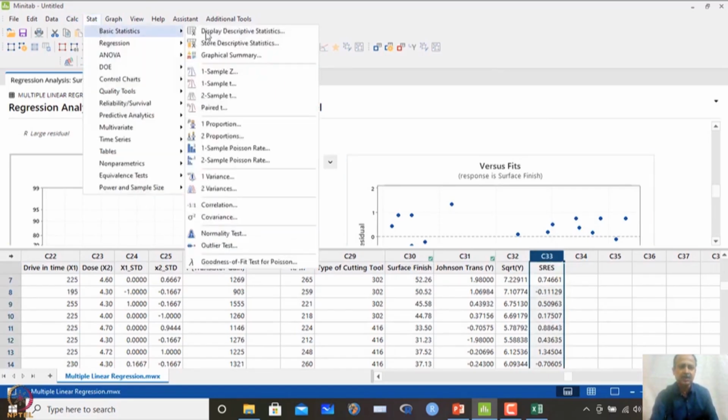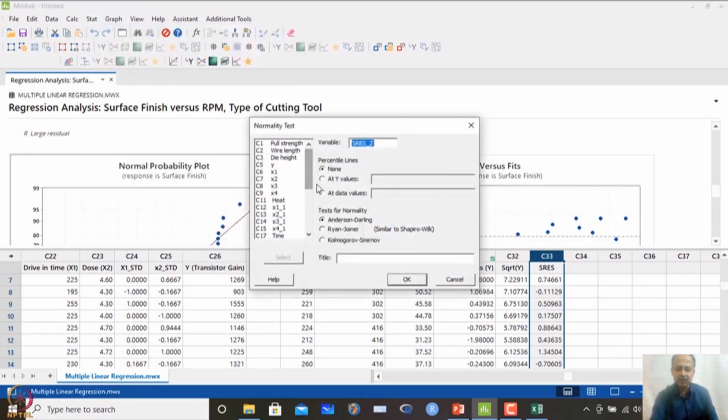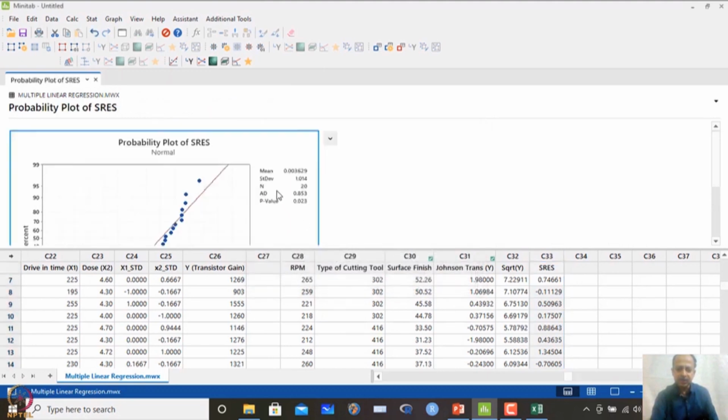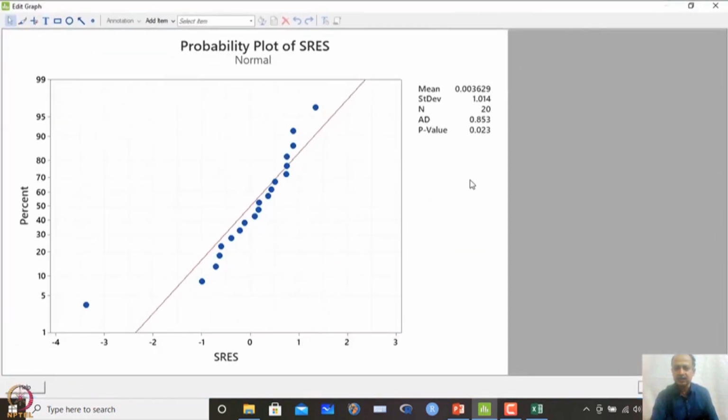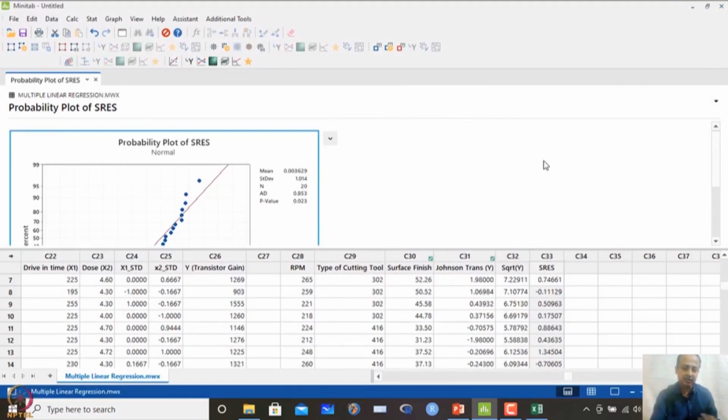So, what I will do is Basic Statistics, Normality Test, and we will check normality of the residual and see what happens. What we observe for the residuals is that the p value is less than 0.05, that indicates that there is a normality problem with the residual. In this case, the y characteristic needs some transformation, and we have Box-Cox transformation and also Johnson's transformation, both options are there.